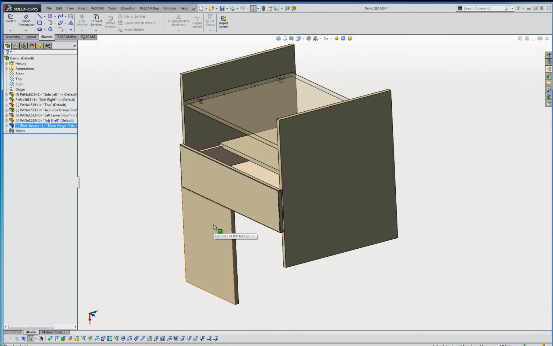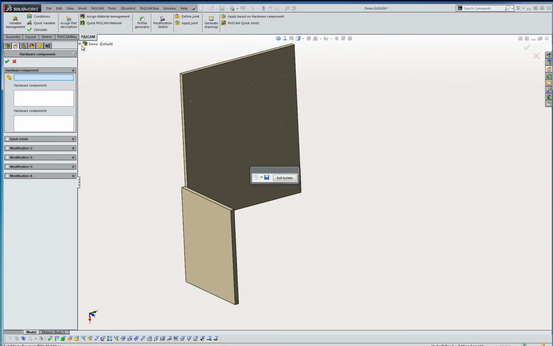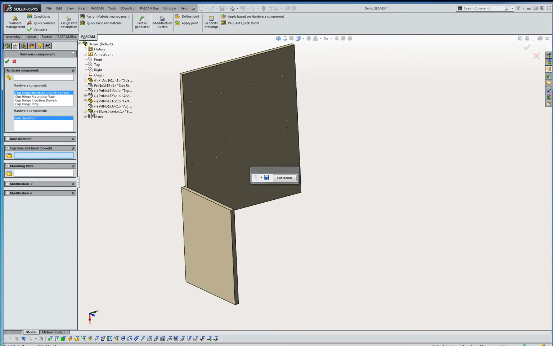The hinge and mounting plates are handled in a similar manner. There's a selection for the hinge boss and knock-in dowels with the mounting plate holes, the hinge boss only, or simply just the mounting plate holes. In this case, we'll select the hinge boss with the dowels with the mounting plate drilling pattern.